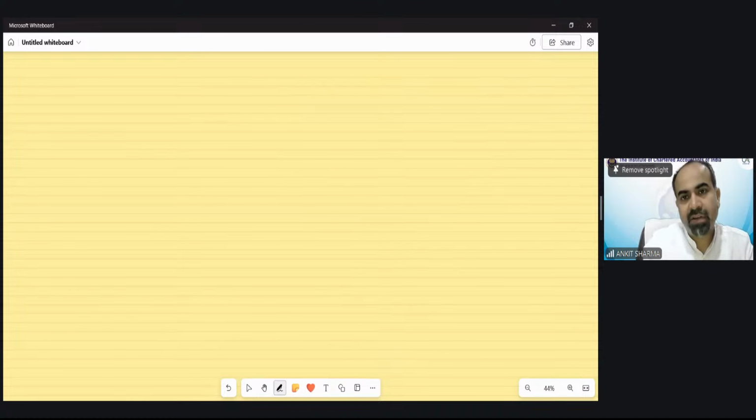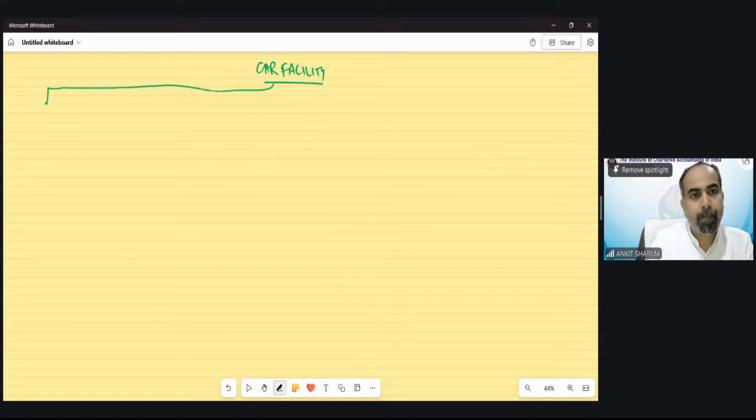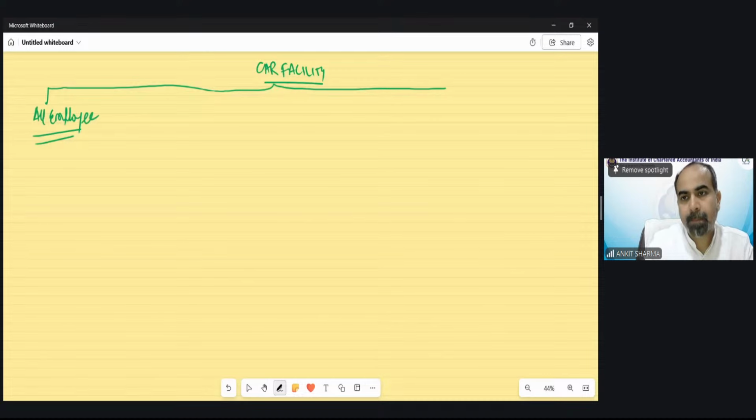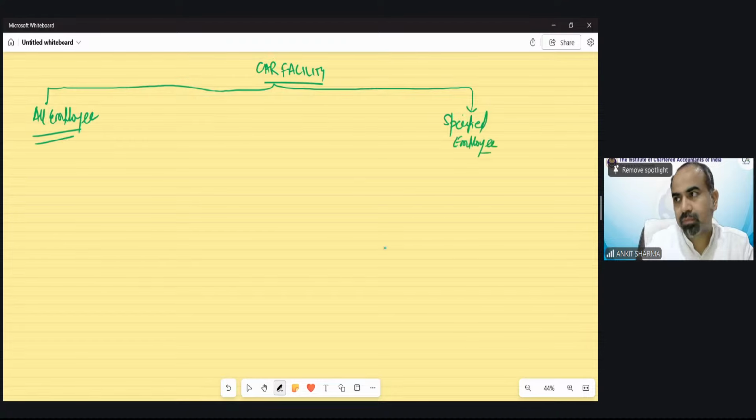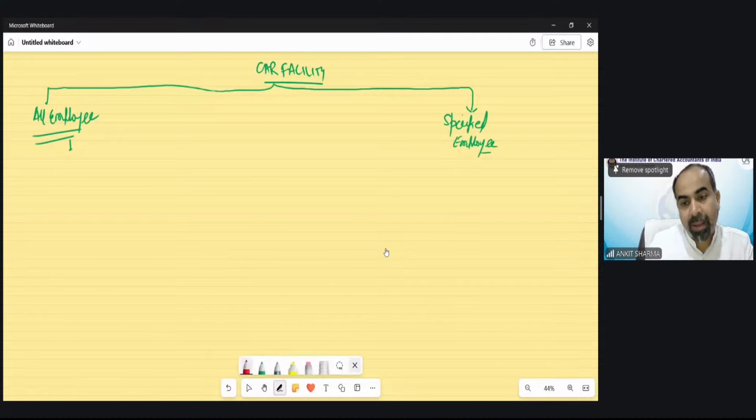So this is our car facility. First case, all employees included. Second case is specified employee. So for all employees, which case will fall in which: car is owned by employee. So first case is car owned by employee.